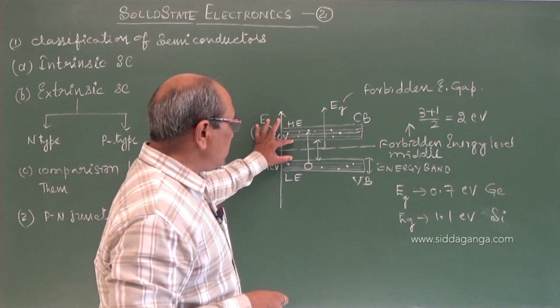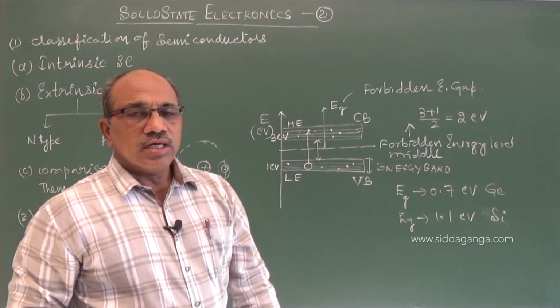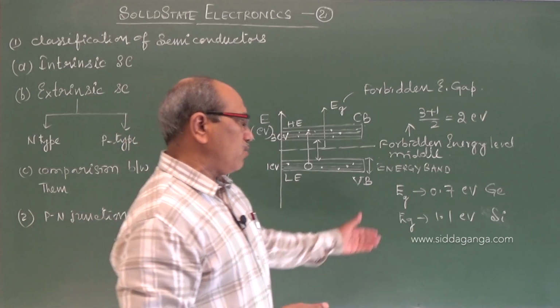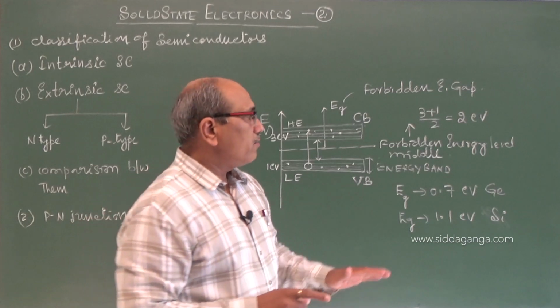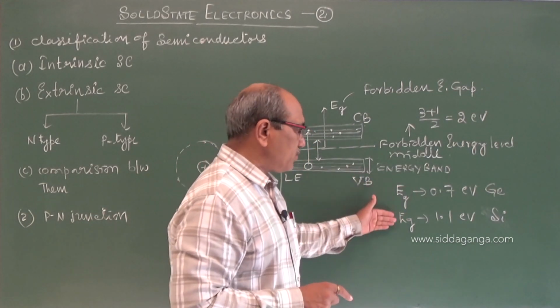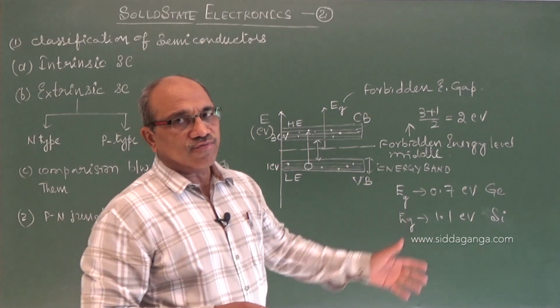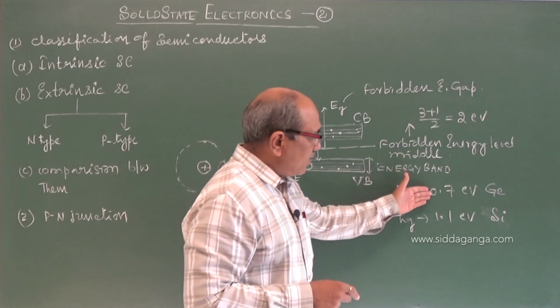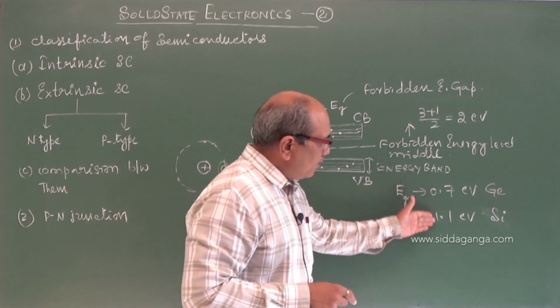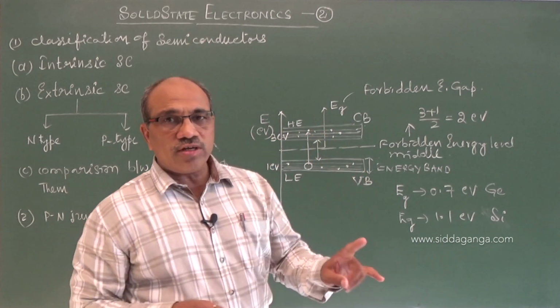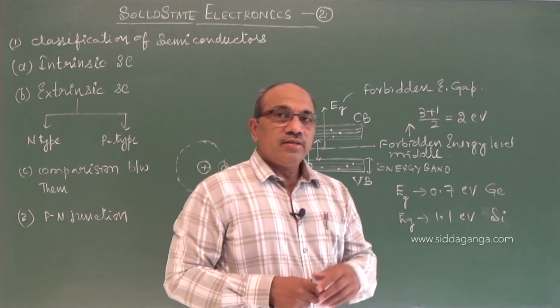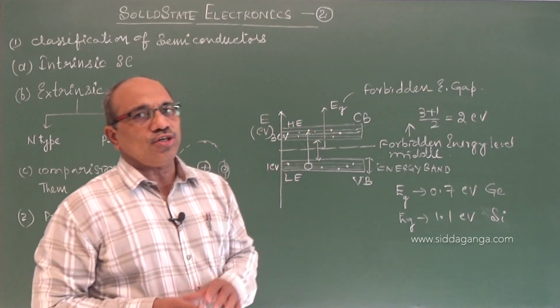Different materials have different values. This energy gap depends on the nature of the material. Even if the temperature is the same, for germanium, silicon, gallium arsenide or gallium phosphide, different materials will have different energy gaps. Energy gap depends on the nature of the material. The second factor is temperature.